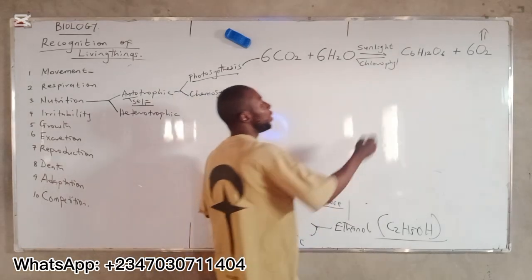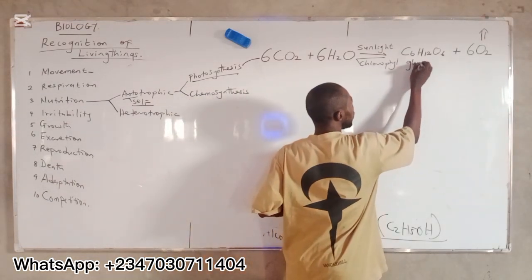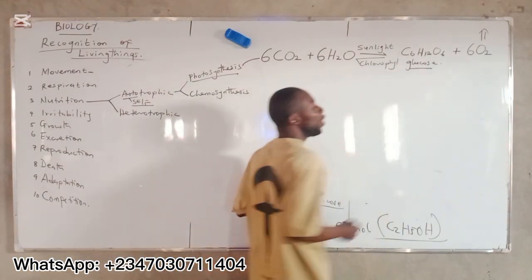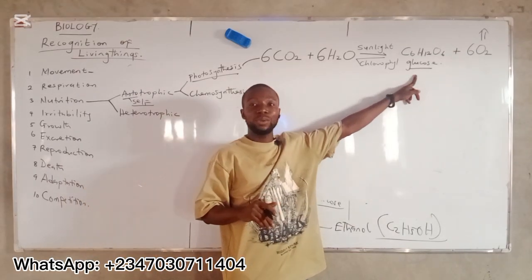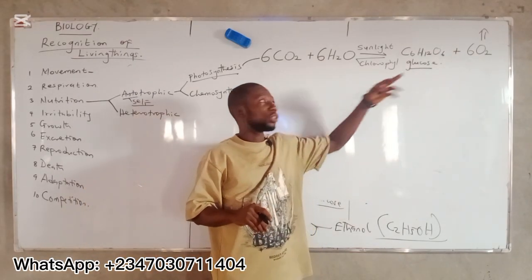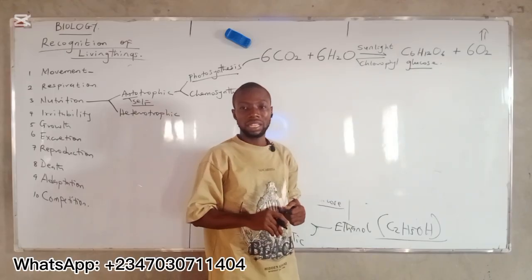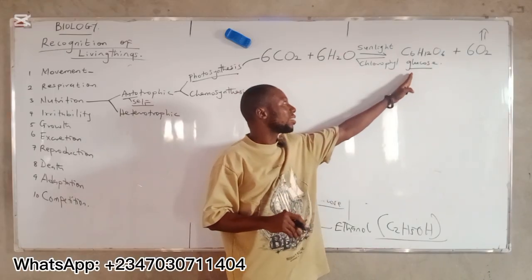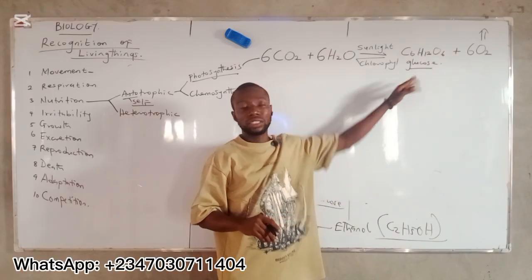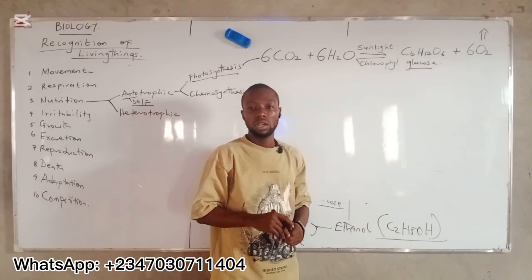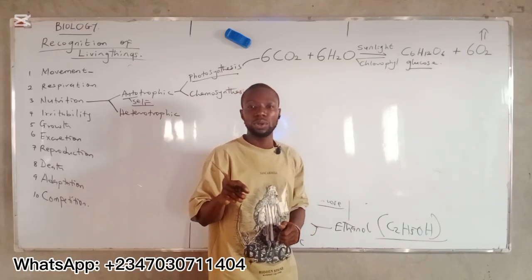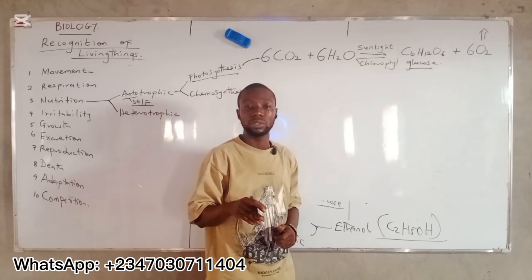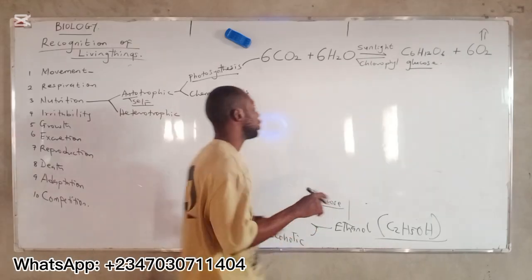All right? Now, this is glucose, right? When this glucose in plants becomes excess, the plant will convert this excess glucose to cellulose, to starch. You understand? Plants convert excess glucose and store it as starch or cellulose, while animals store their excess glucose in the liver and in the muscle cells in the form of glycogen.